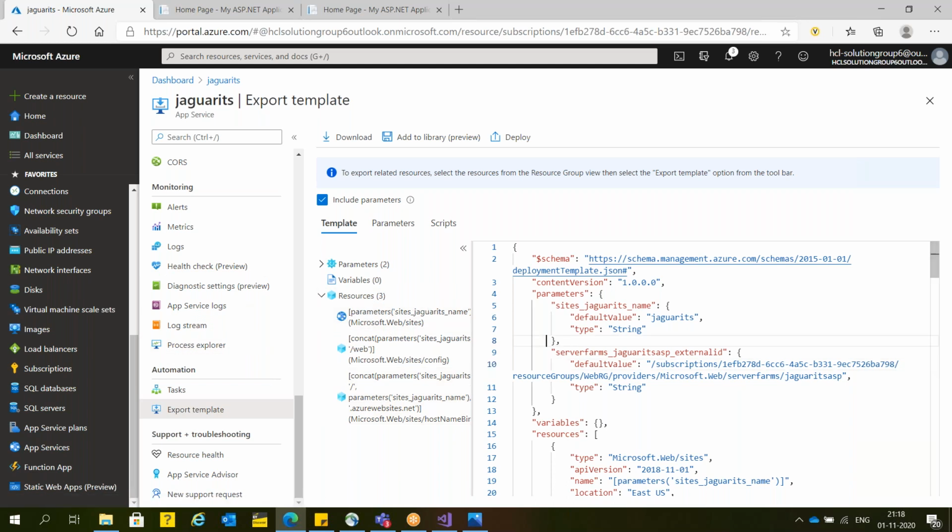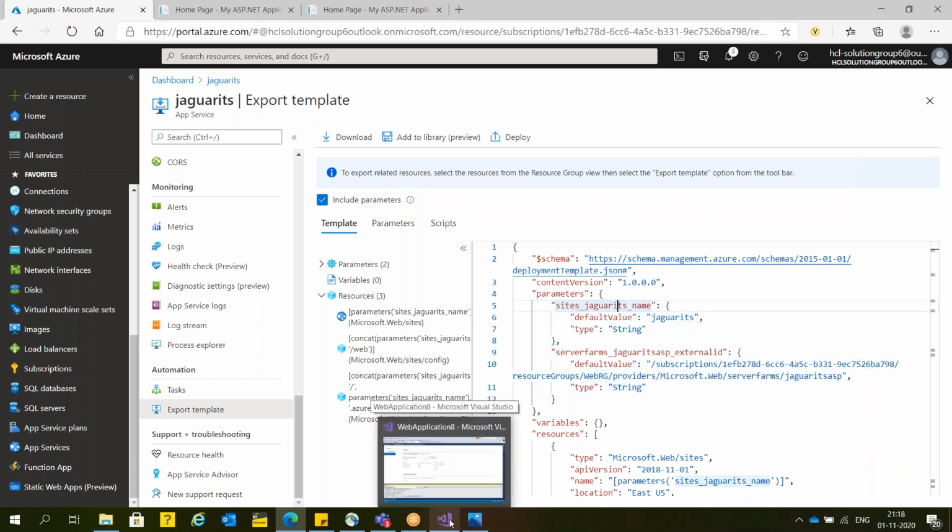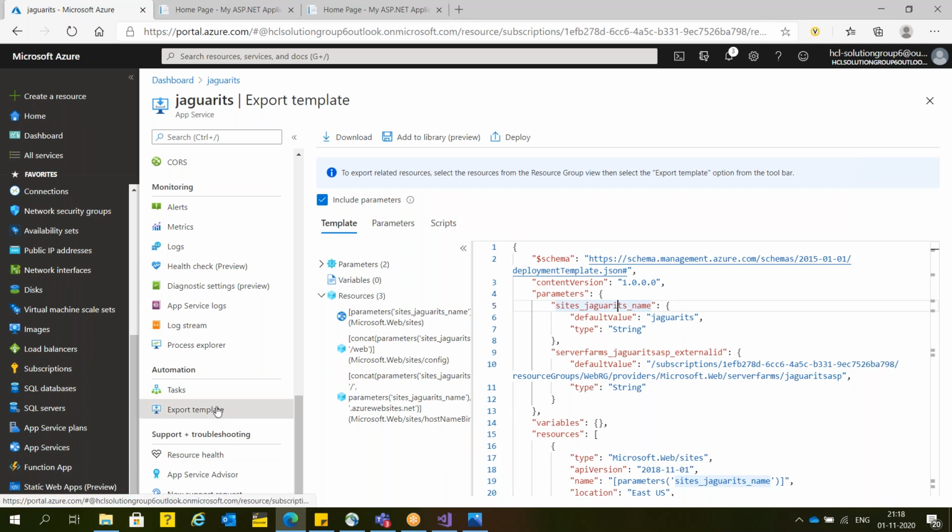what I can do is download this source code. Microsoft will give you the source code. You can download it, integrate it with Visual Studio, and redeploy it somewhere else. In that condition, there is no need to pass any parameter, just go and deploy it. That's it. But I'll cover this later on, when I first teach you Windows PowerShell and Azure PowerShell. Only then can I teach you this one. Otherwise, if I explain it now, you will not get anything. So I can skip this for the time being.